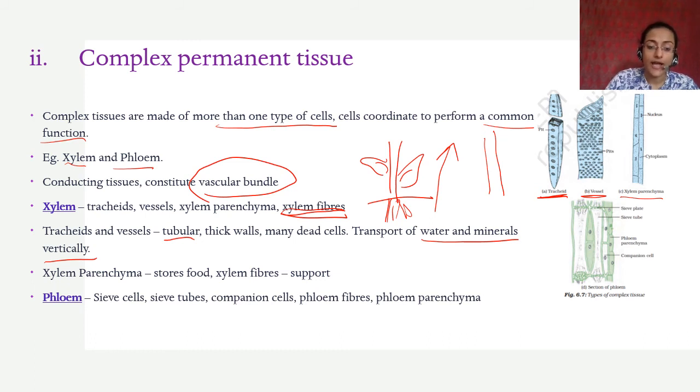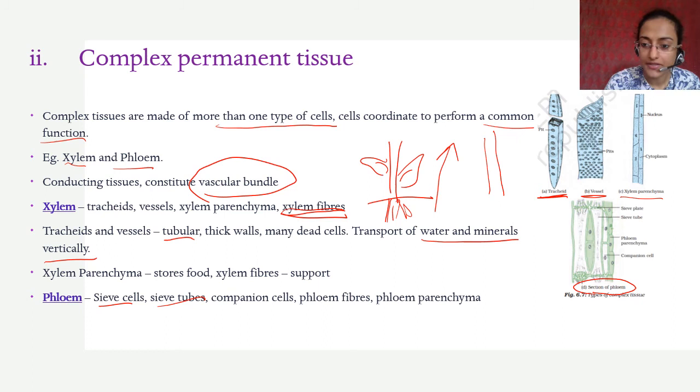Phloem, on the other hand, is made up of sieve cells, sieve tubes, companion cells, phloem fibers and phloem parenchyma. Five types of cells. Xylem has four, phloem has five. So phloem looks like this. It is a section of the phloem. This is a longitudinal section. It has been cut like this, okay?